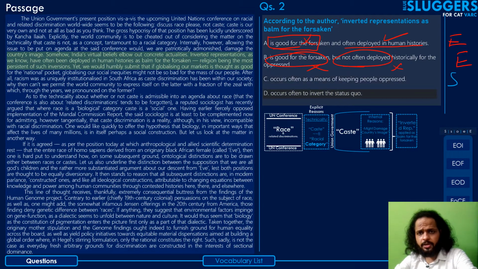Coming to the next one, occurs often to invert the status quo. It has inverted the idea here, and the idea is not the status quo. Inverting the status quo might in fact be to the benefit of the people who are being discriminated against, right? So no, that's not the case. You can eliminate this quite easily. And yeah, so your correct answer here, guys, will be option C.